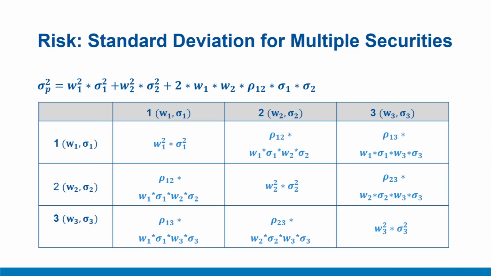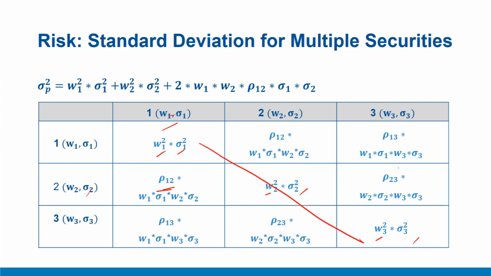Now, the overall portfolio risk will be a combination of these diagonal terms, that is W1 square sigma 1 square, very similar to what we did earlier for two securities, then W2 square sigma 2 square, W3 square sigma 3 square. And again, the off diagonal terms that are here will be put together, W1 sigma 1, W2 sigma 2, and along with that, there is a correlation term rho 1 2.